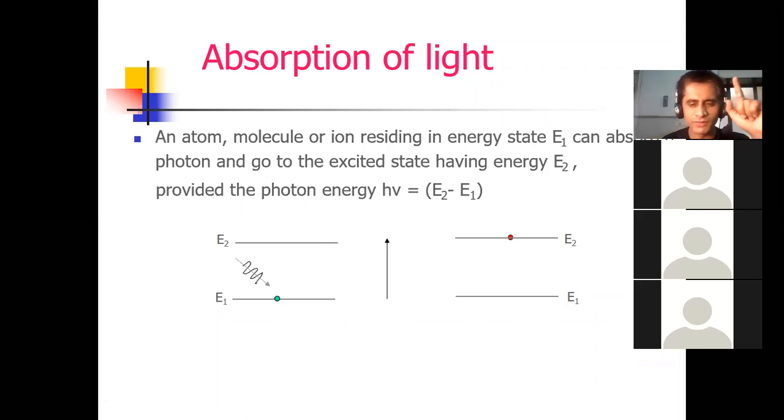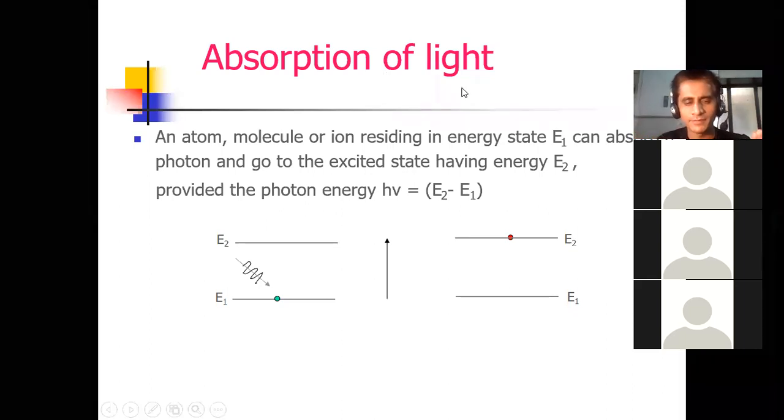The direction of the arrow is very important, and therefore the atom will jump from lower to higher. Here the red dot indicates your atom, molecule or ion is in the excited state after the absorption of energy from the photon. Understood? This process is known as absorption of light.